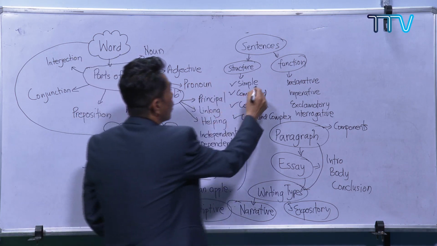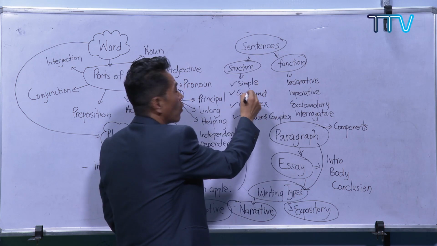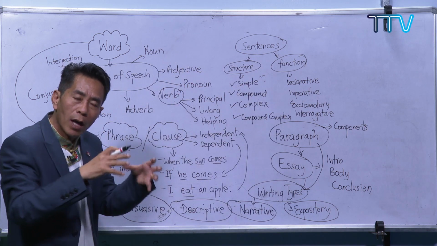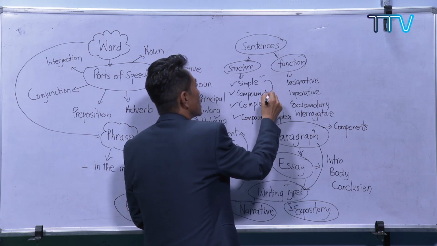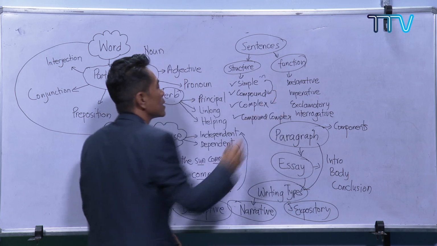Now, the lower classes, whenever they write some essay or paragraph, may use more simple sentences. If you are doing well in the lower class, you can introduce more sentences like compound or complex sentences.